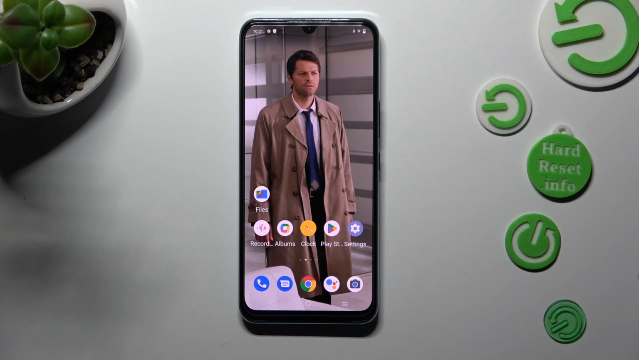Hi! In front of me is VIVO IQOO U5X, and today I would like to show you how you can add photos to text message on this device.